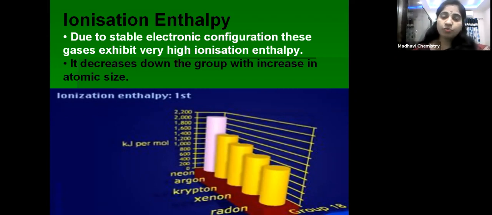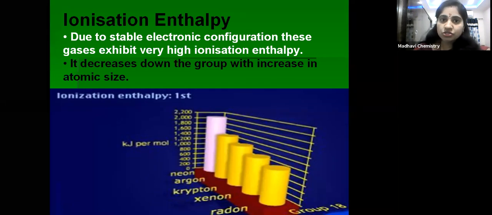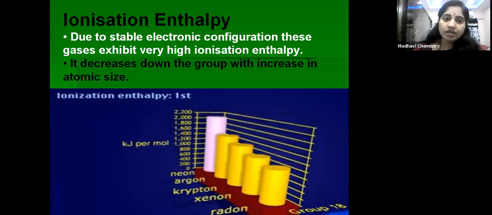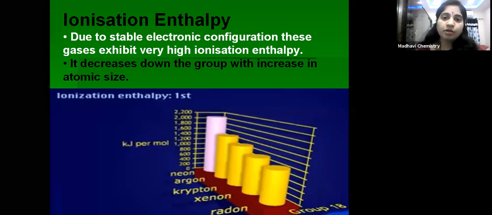So that's why 18 group elements are having high ionization enthalpy. Why are they having high ionization enthalpy when compared with the remaining elements in the periodic table? Because they are having stable electronic configuration. It is very difficult to remove an electron from their outer shell because they are having a stable configuration, that is ns2 np6 configuration, except helium. All are having a stable configuration, 8 electrons in their outer shell. So from the stable configuration, removing an electron is very difficult, so high energy is required. So because of that, ionization enthalpy of 18 group elements is very high.